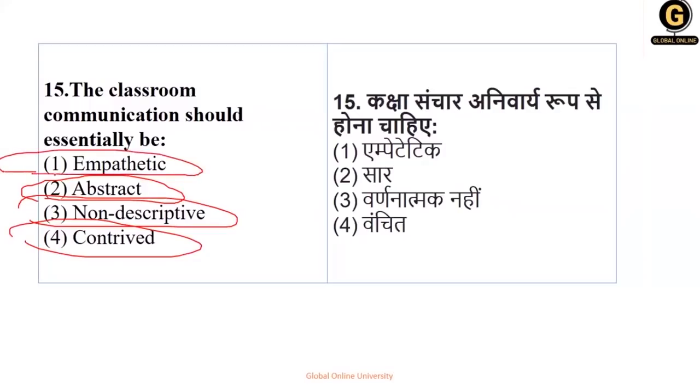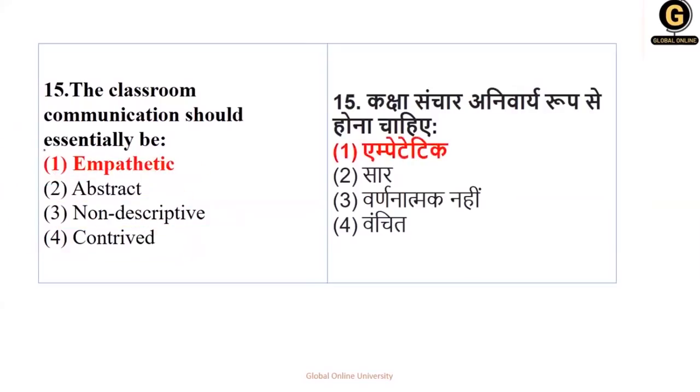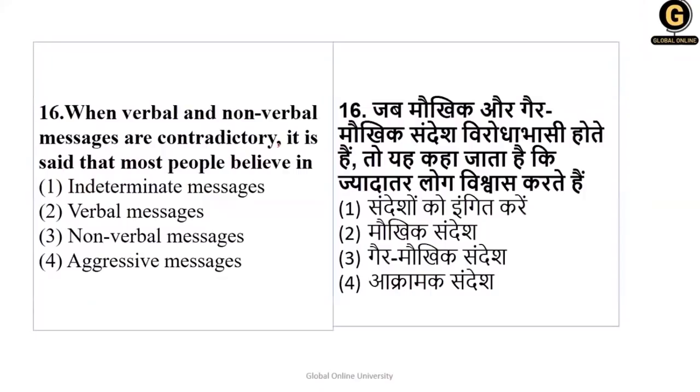It means where it is supportive, where it is polite, where you give attention to the children, to the students. So it creates positivity, while the rest of the options are negative. So classroom communication should always be empathetic. That is, option number 1 is your correct option.